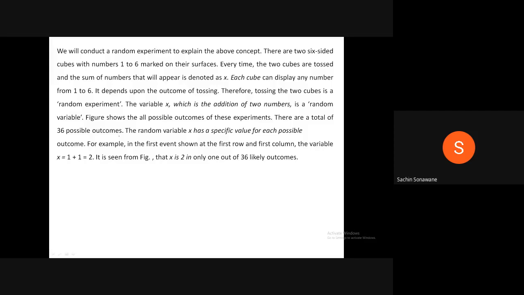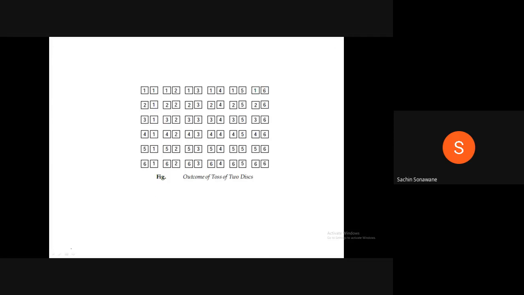The figure shows all possible outcomes of this experiment. There are a total of 36 possible outcomes. The random variable x has a specific value for each possible outcome. For example, in the first event shown at the first row and first column, the variable x is equal to 1 plus 1, which is equal to 2. It is seen from the figure that x is 2 in only 1 out of 36 likely outcomes. Therefore, this is the outcome of the toss of two dice.